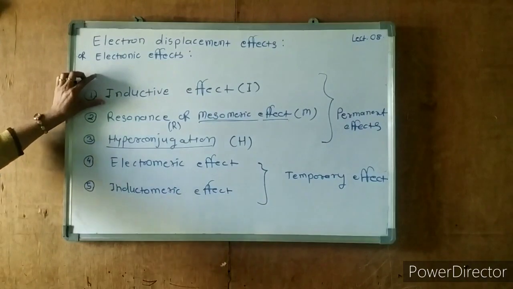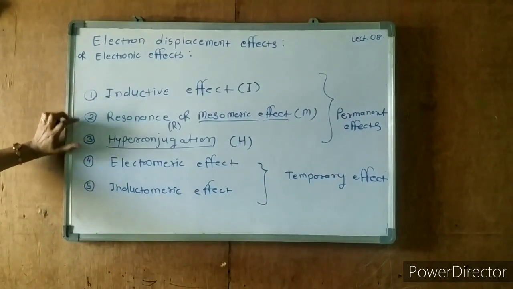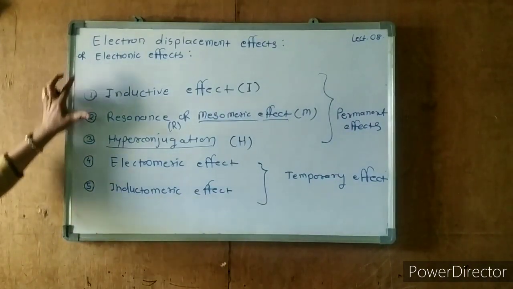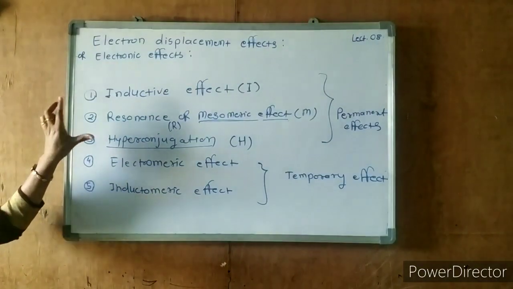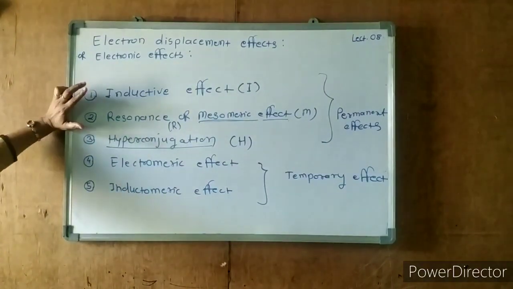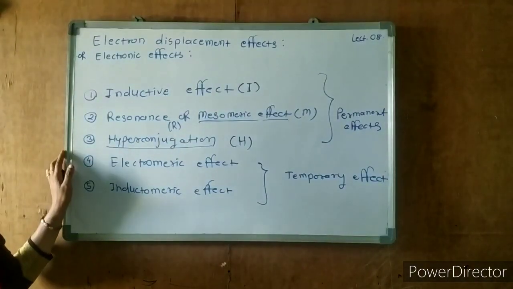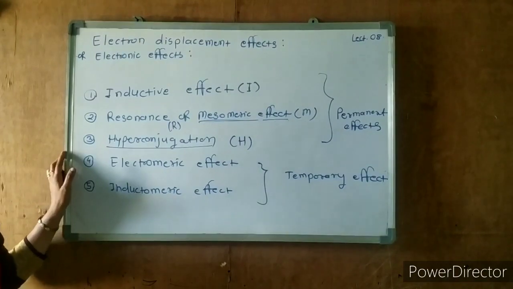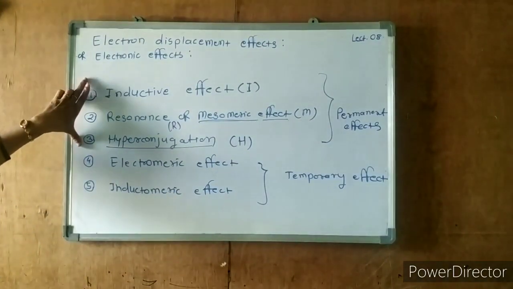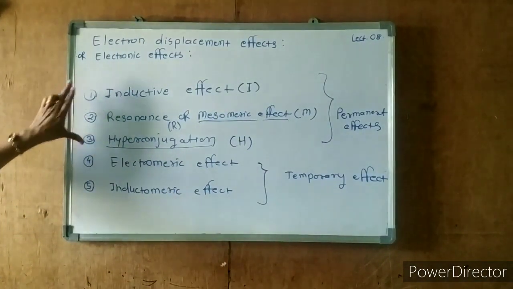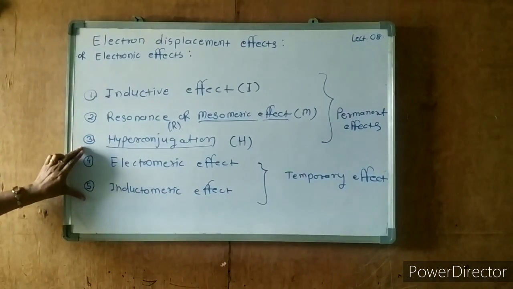The inductive effect, resonance effect, and hyperconjugation are the permanent effects. This means a permanent polarization is caused in the molecule due to the electronegativity difference between the bonded atoms.